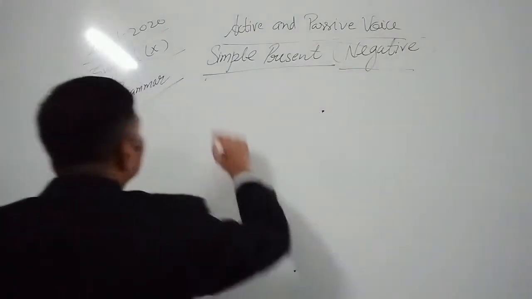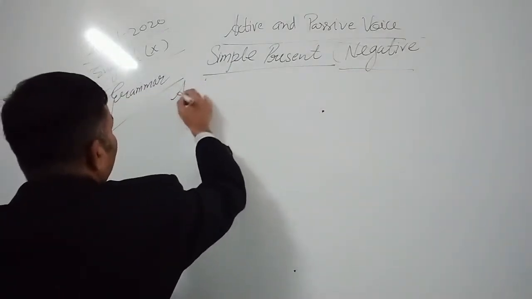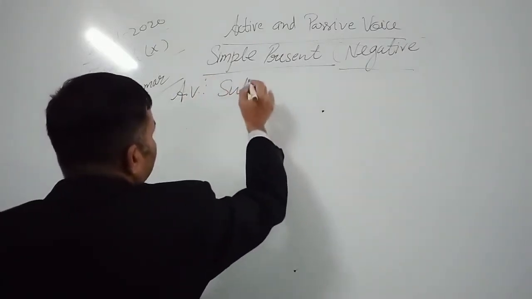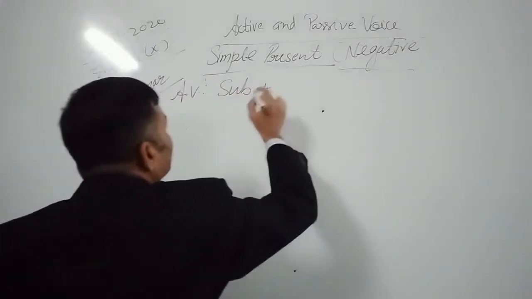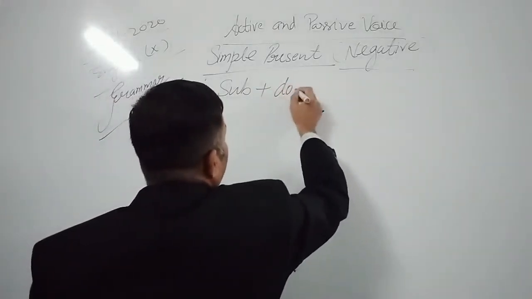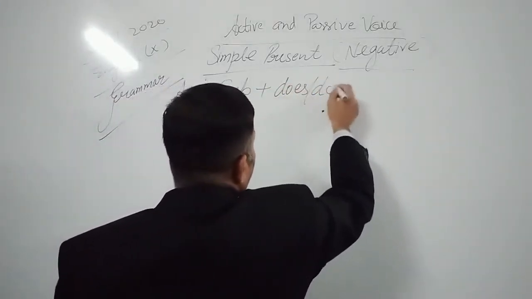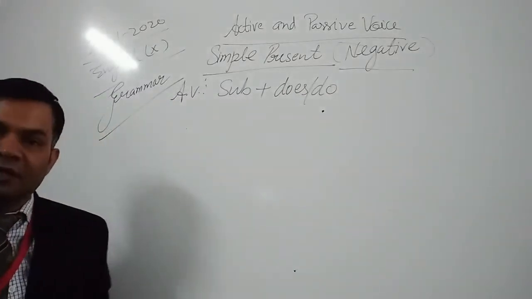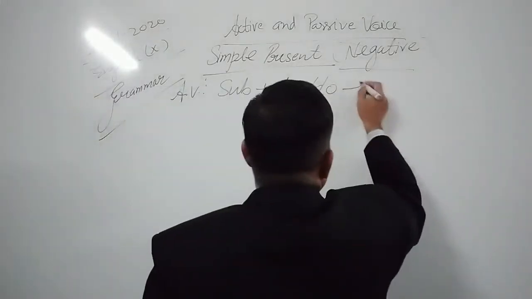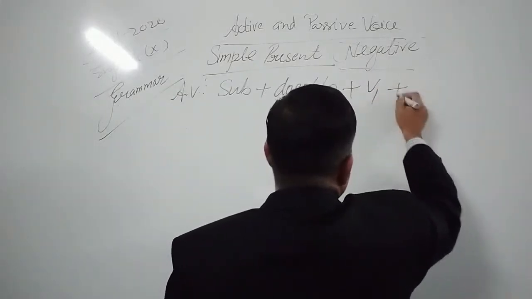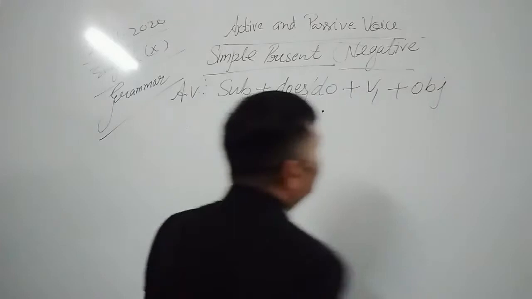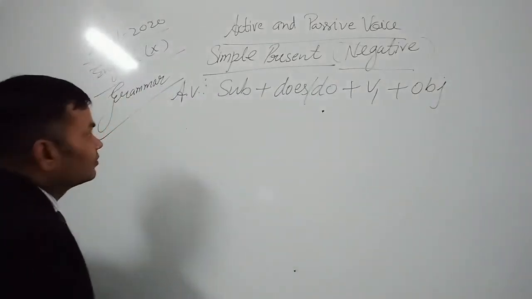We all know what the structure of a sentence in active voice is. Subject, and then does or do is written after subject as the helping verb. Then first form of verb and object. Okay.